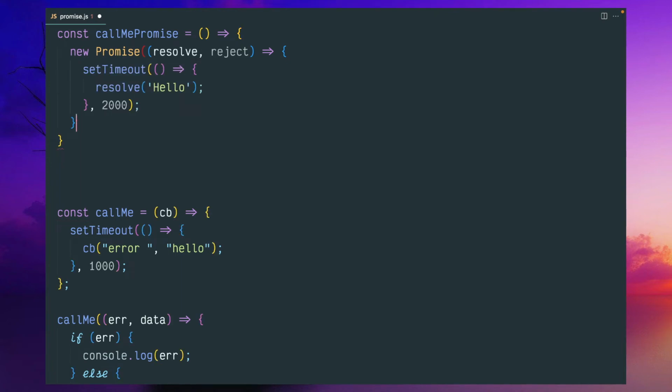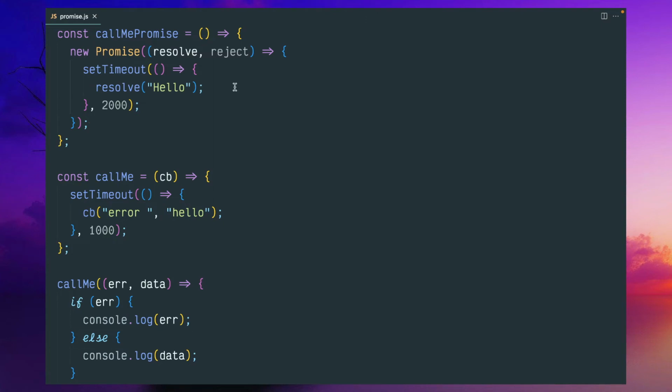similarly here also we can do some timeout and resolve it. So if it is a success, this hello will be called. Now currently we are not handling rejection. So we define a new promise here, and inside this callback function we have a timeout, and if it is successful we resolve it. This promise will return only the success scenario. So you can directly return this. So call me promise, instead of passing an argument, we are returning this promise type, right?